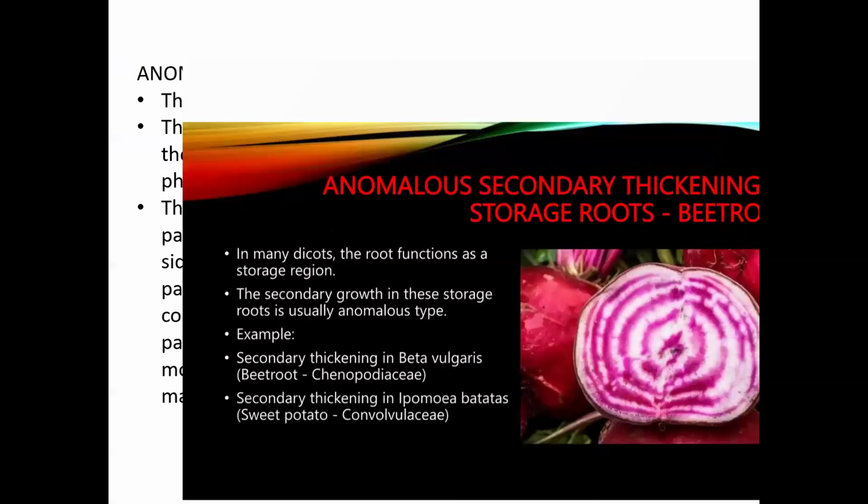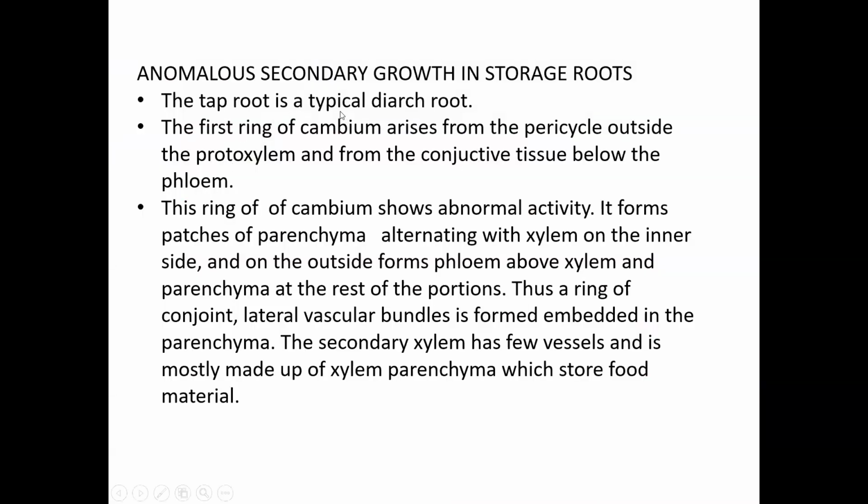Secondary growth in the storage root. Generally it is a taproot and a typical diarch root. The beetroot is a taproot and typically diarch, that is, two vascular bundles are arranged. In roots the xylem alternates with the phloem, so two xylem and two phloem groups are present. The first ring of cambium arises from the pericycle outside the protoxylem, and from the conjunctive tissue below the phloem. So in beetroot the formation of cambium takes place from the pericycle.